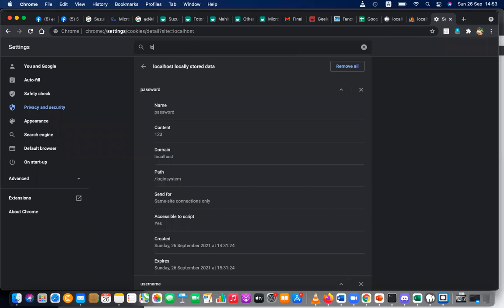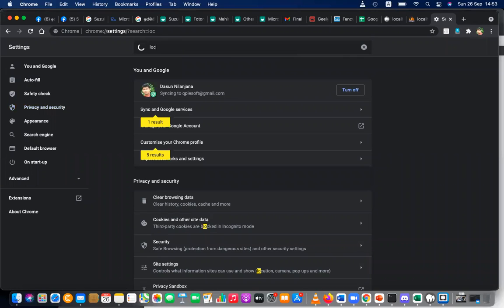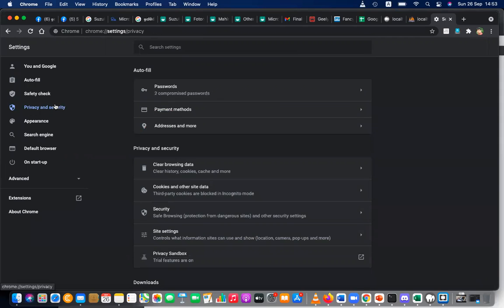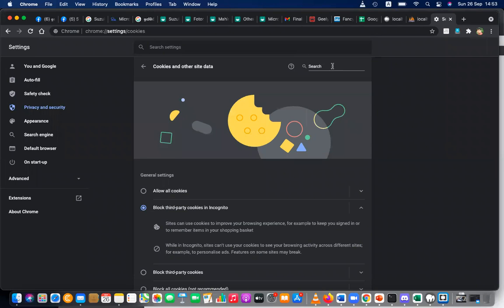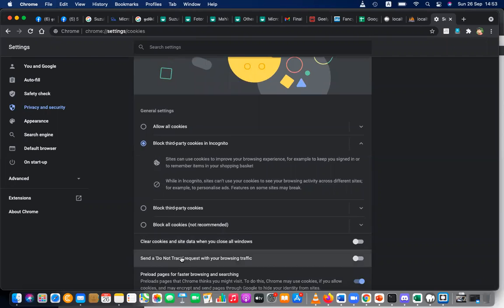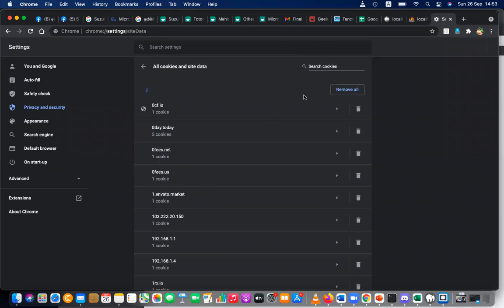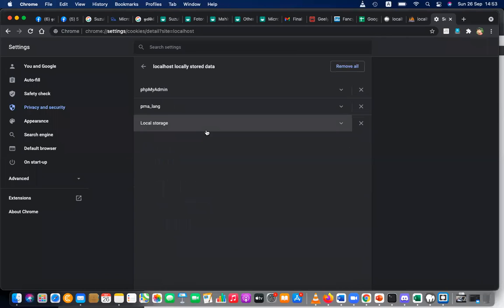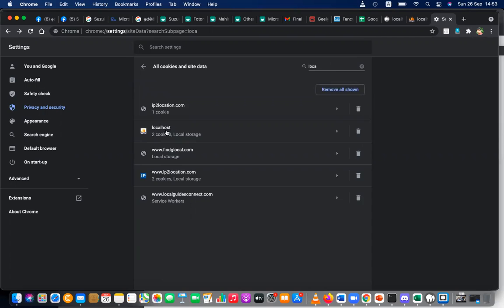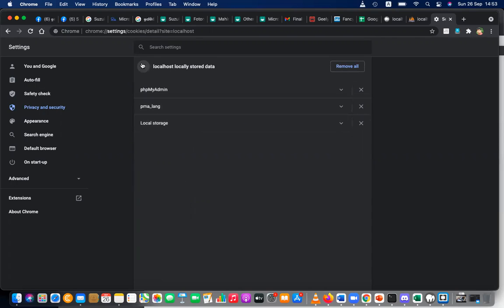Let's search localhost or privacy security, then cookies and other site data, sorry, here see all cookies and site data. Then I'm searching localhost. Okay, 2 cookies are there. Nothing. You cannot see any cookie, right? Localhost, but you cannot see any cookies there.